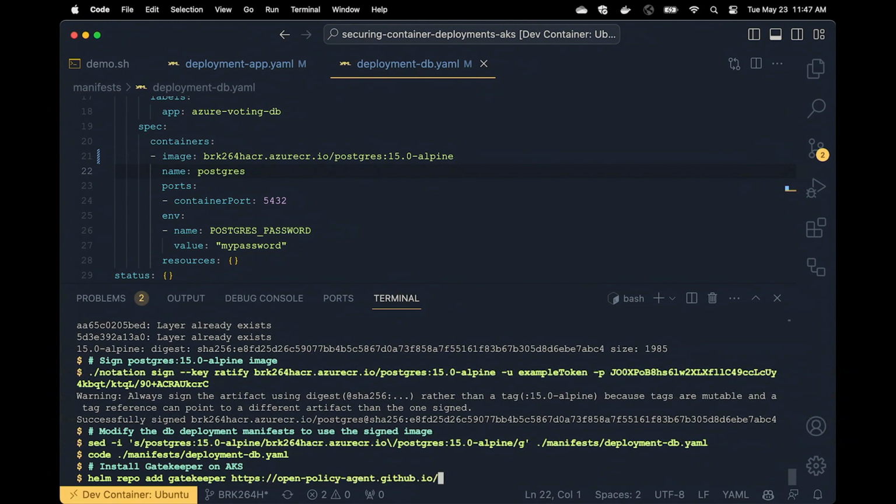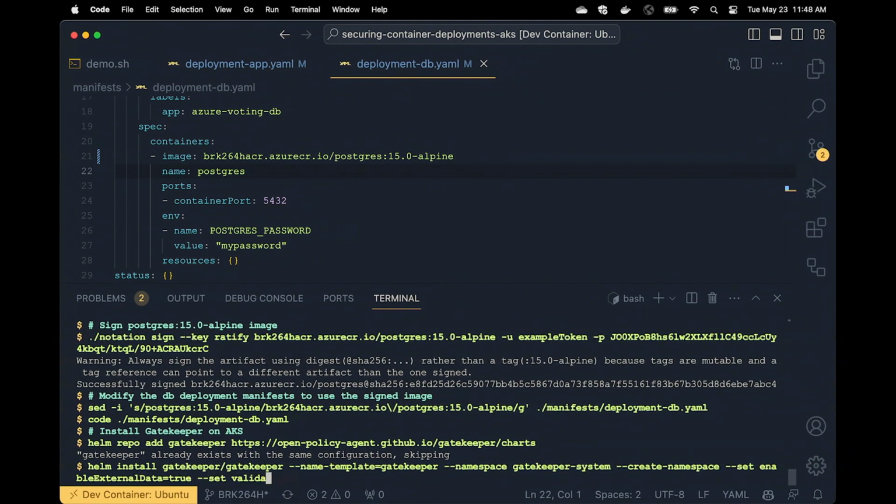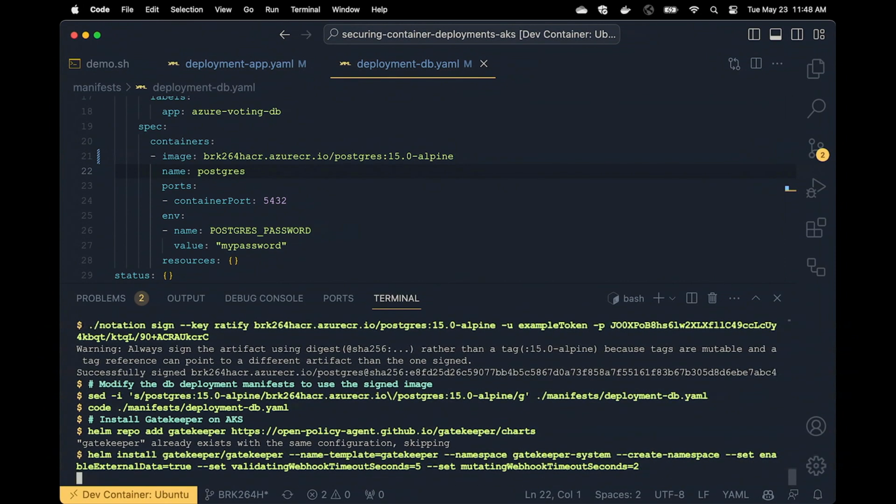So now comes the fun part. I'll be using Helm to deploy Gatekeeper to the cluster. And so to do that, I have to add the repository for Gatekeeper, and then I have to install Gatekeeper. It's worth mentioning, if you follow along and you do this later on your own, that you need to deploy Gatekeeper and Ratify to the same namespace, because they'll need to be able to communicate with one another.